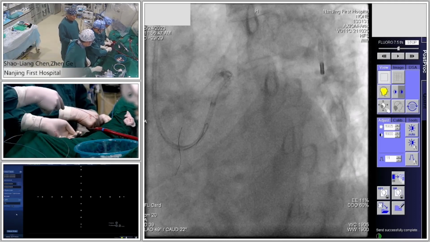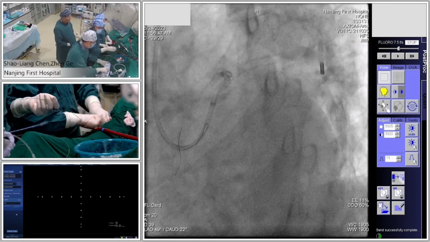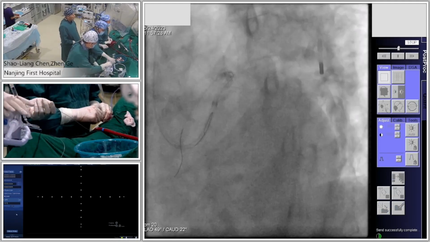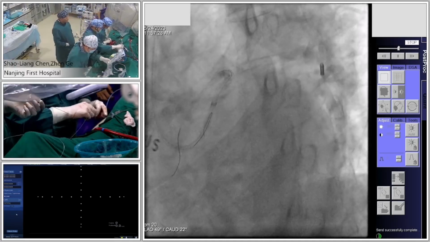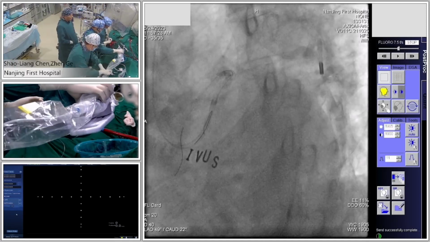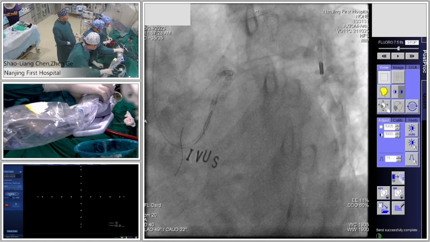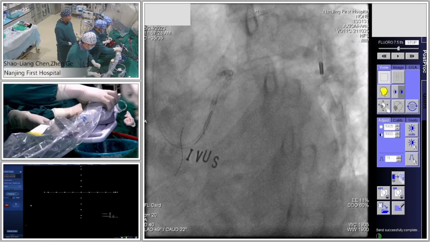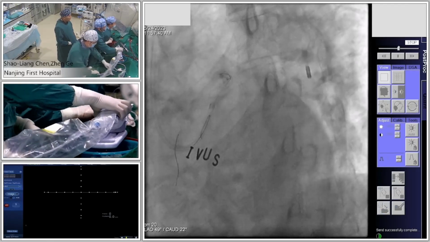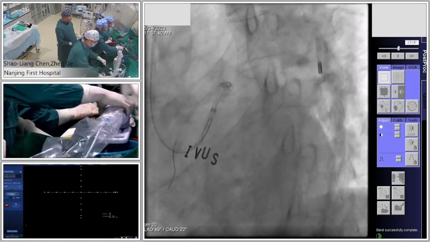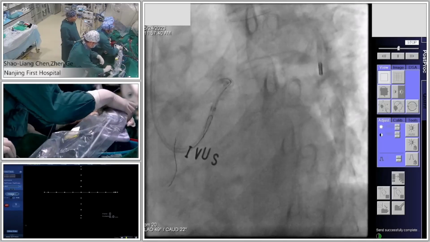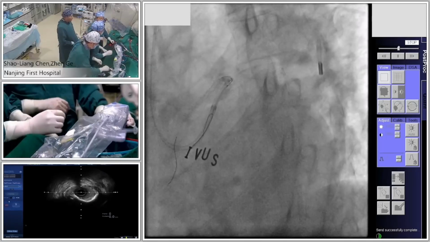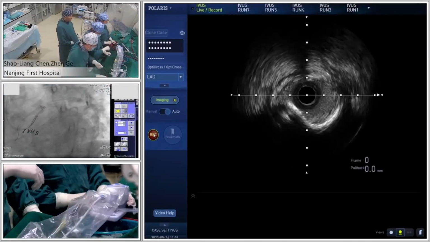Maybe just for 5 minutes. Okay. That's the proximal LAD. Yeah, proximal LAD. I will pull back.